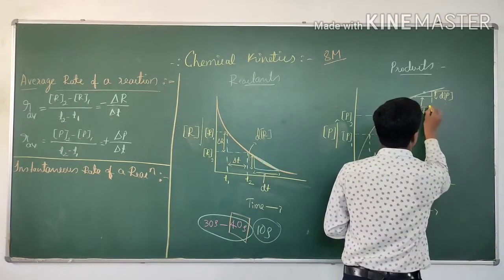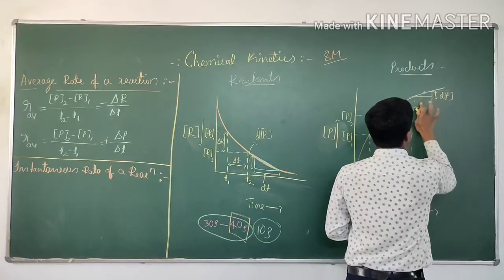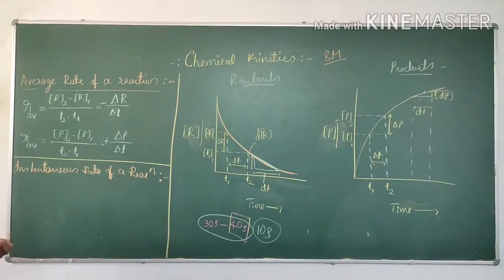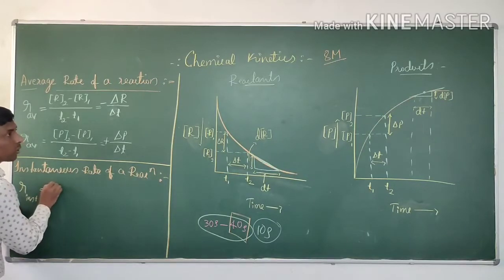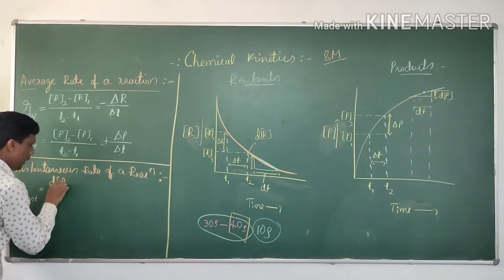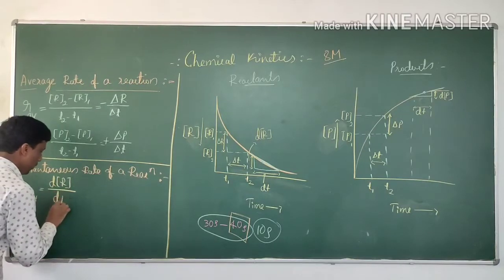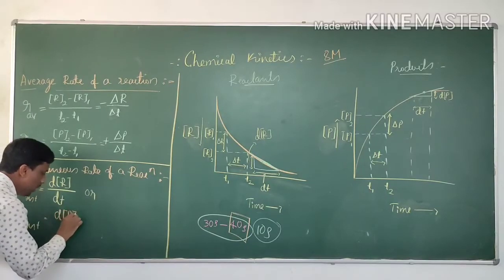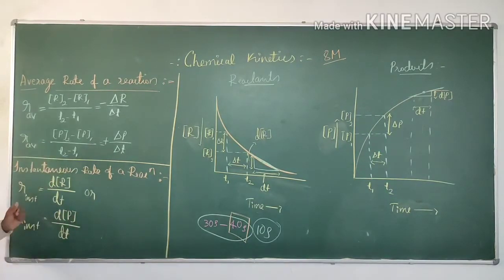This difference is what? It is dt, a small difference. Okay, how do you define instantaneous rate of reaction? R instantaneous is equal to what? dr divided by dt. Or R instantaneous is given by dp divided by dt.